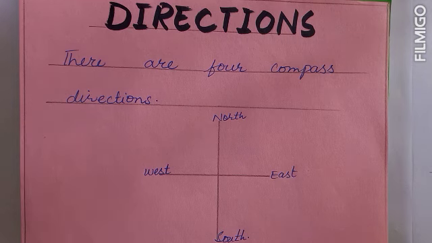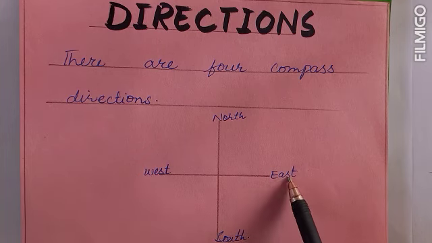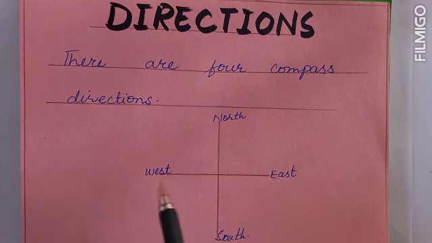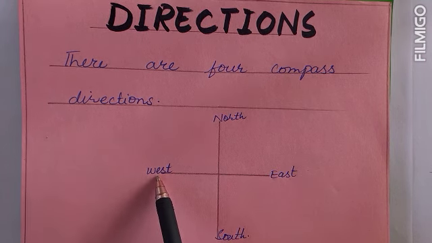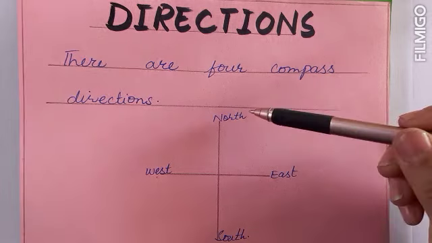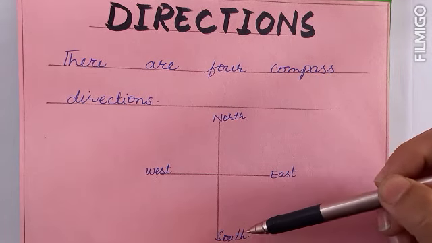To read the map, we need some directions. There are 4 compass directions which help us to study a map. To the right side, there is east, and opposite to east, there is west. This is north and this is south.